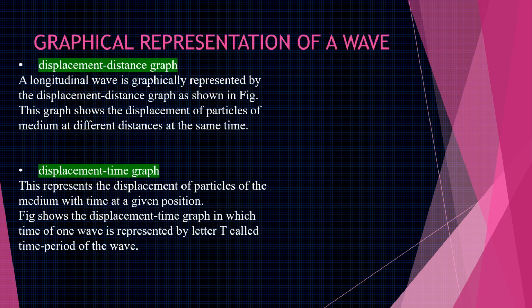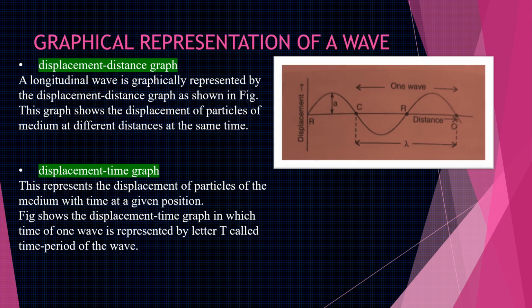Let us now discuss graphical representation of a wave. The first one is a displacement distance graph. A longitudinal wave is graphically represented by the displacement distance graph as shown in the figure.